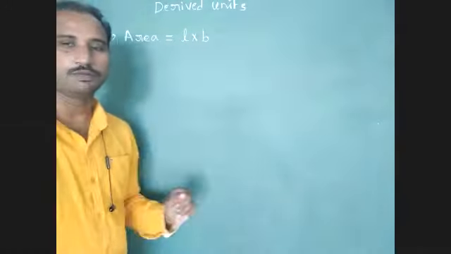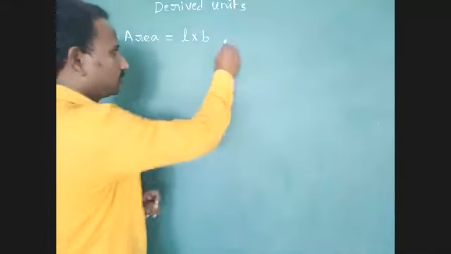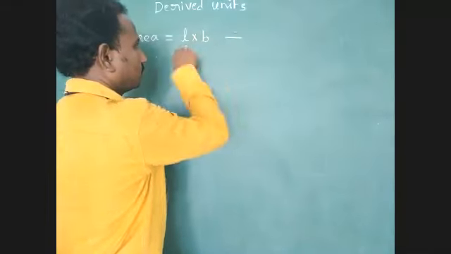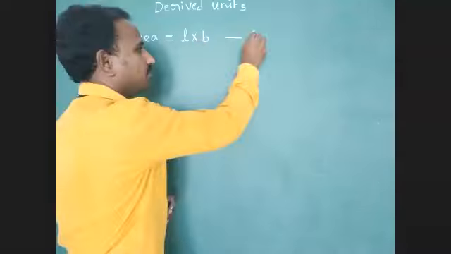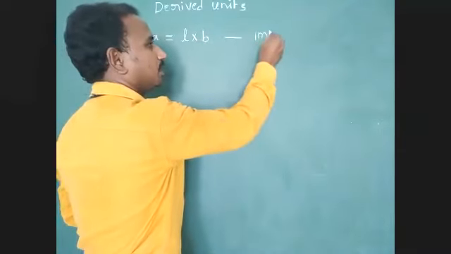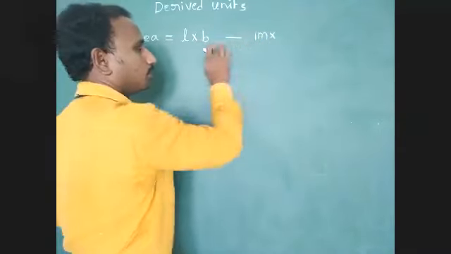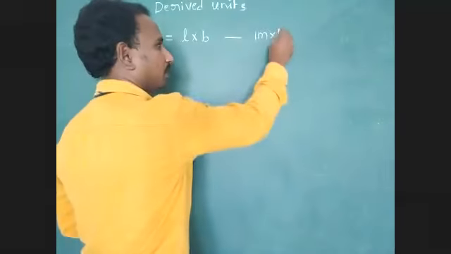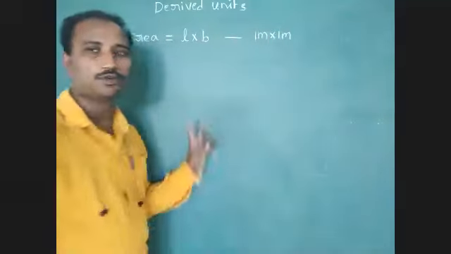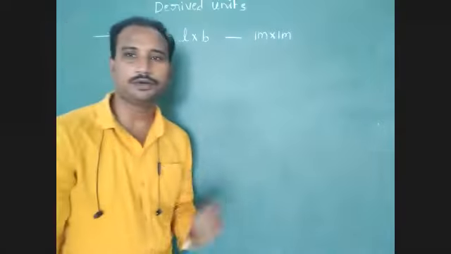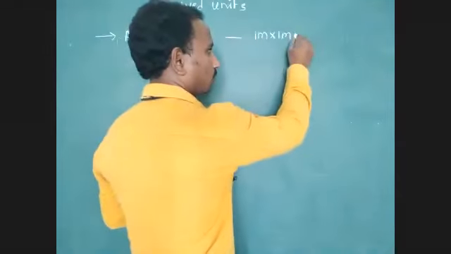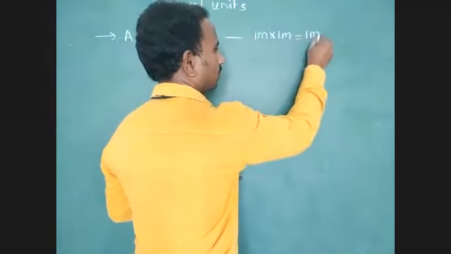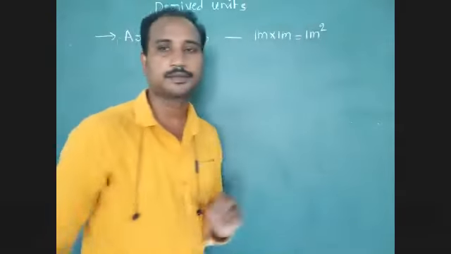What is the SI unit of length? Meter. 1 meter into SI unit of breadth, 1 meter. 1 meter into 1 meter equals 1 meter square.